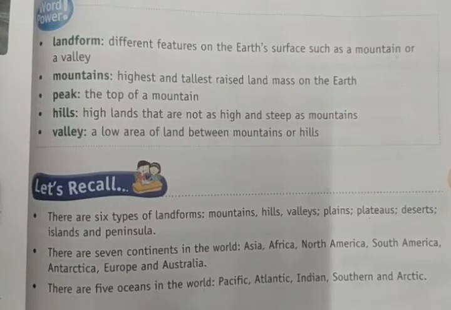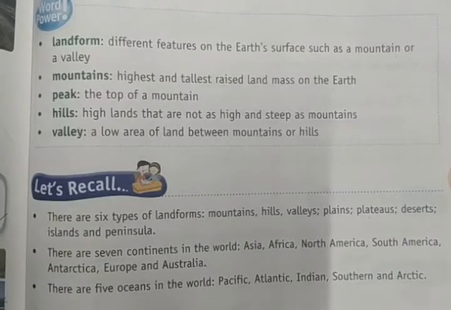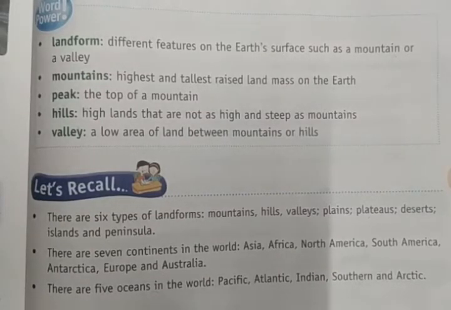One is the flatlands. Okay, landforms: mountains, hills, valleys. Then we have studied about plains, plateaus, and deserts. Then we have studied other landforms like islands, peninsulas, oceans. All right, so these are the things we have learnt in this lesson.